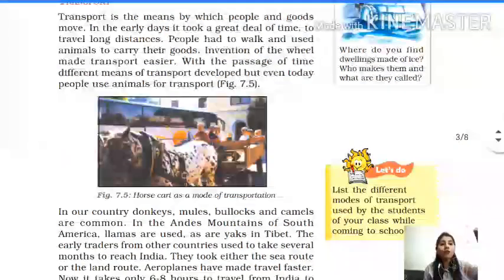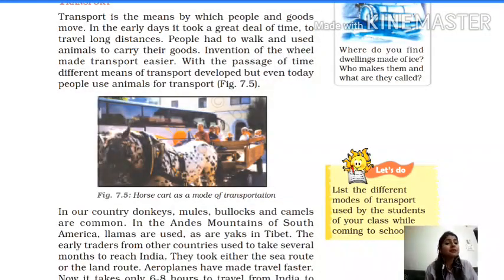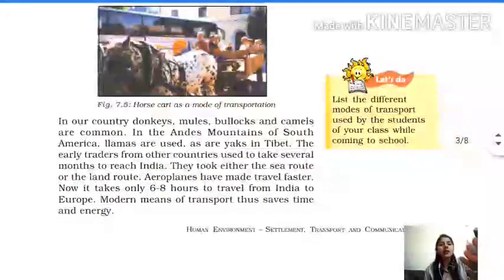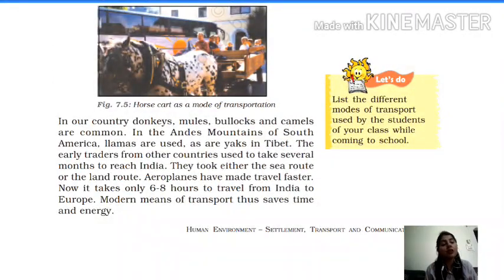So the invention of the wheel, that was the biggest invention. Because now you can see in your cycles, in your scooters, in your cars, in aeroplanes, everywhere we people use that wheel, right? So with the invention of the wheel, it was possible to go from one place to another in less hours, in less minutes, right? Depends upon the distance of that particular place. So in the earliest time, donkeys, mules, bullocks and camels, they were common, right? But now in some areas, if desert area, it's not possible to go by your car, right?